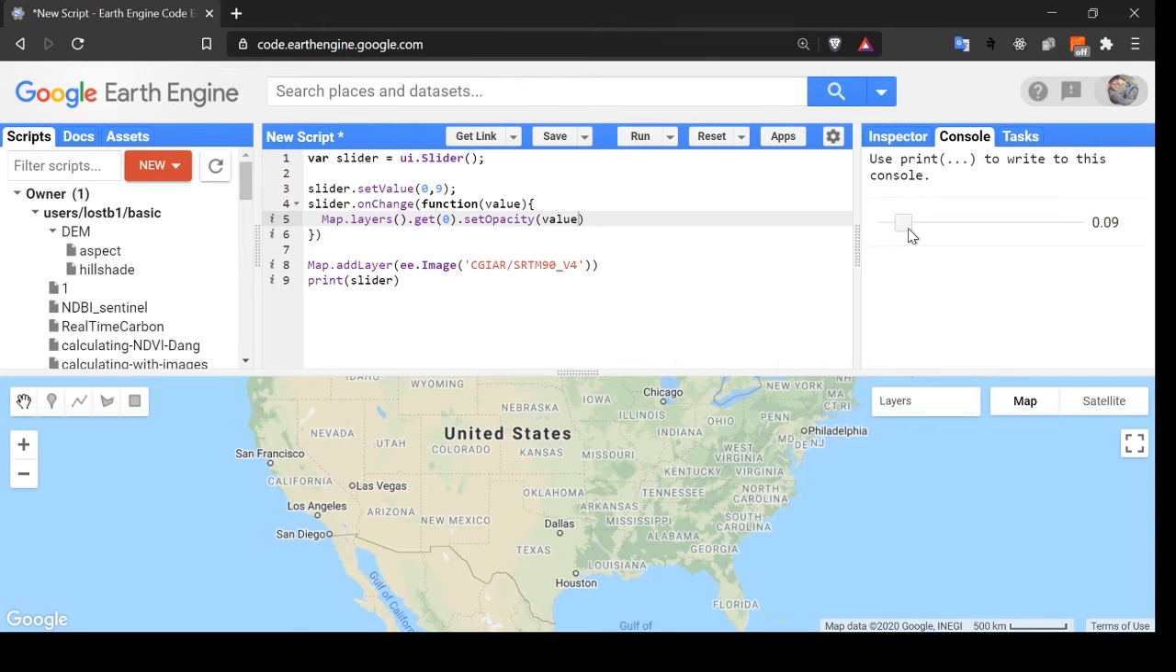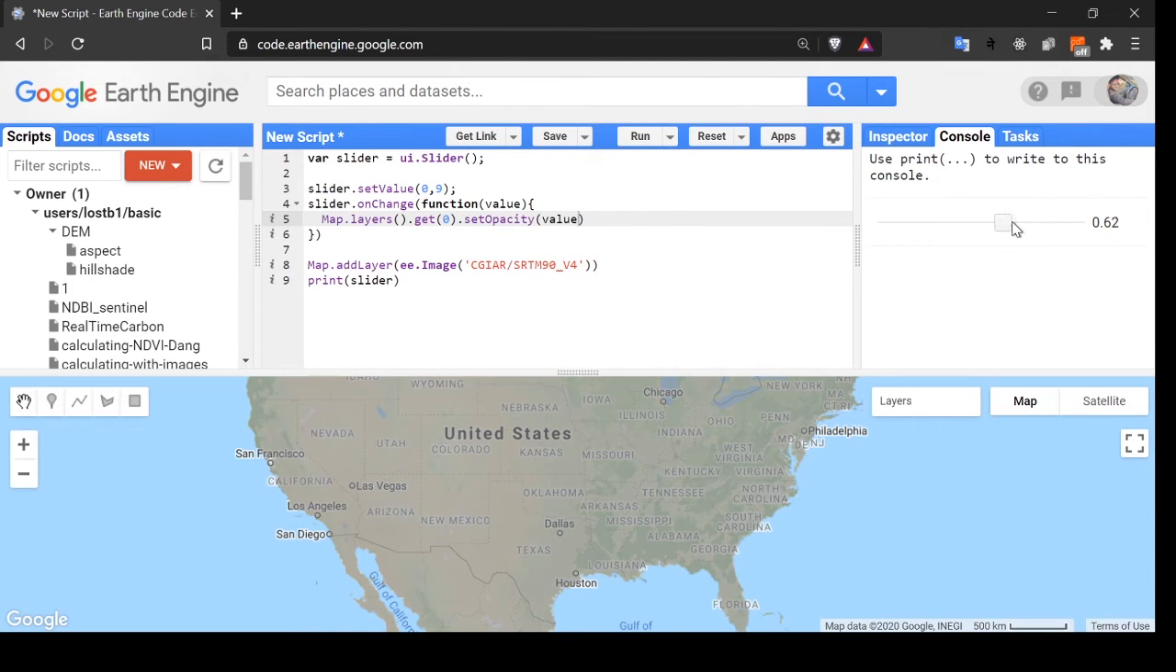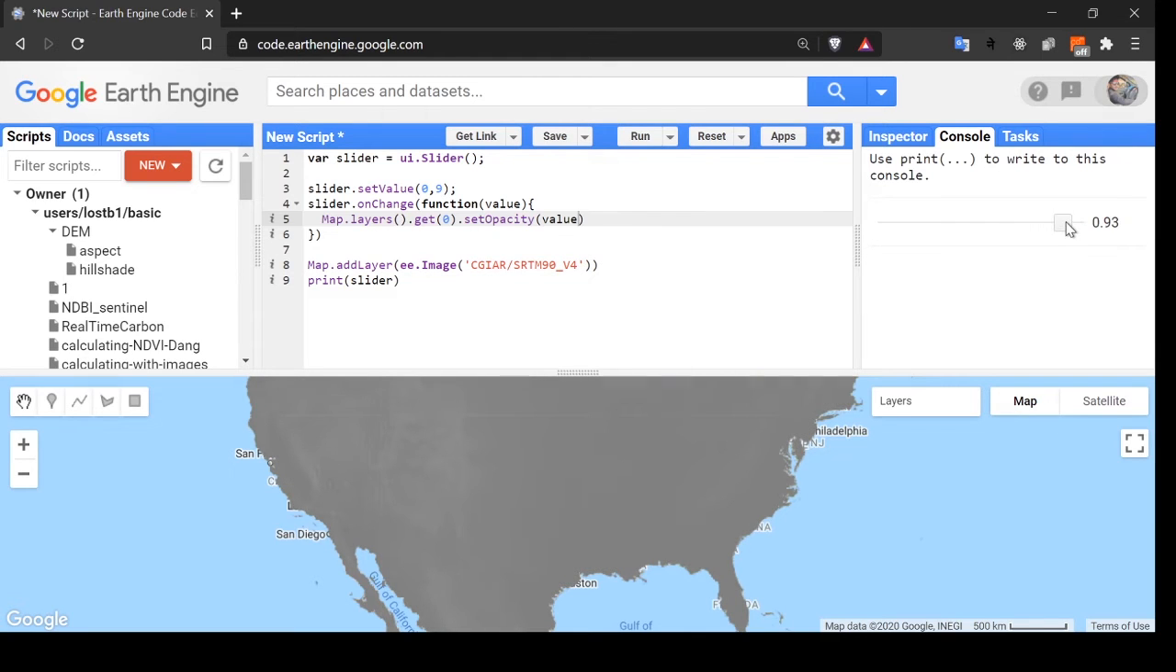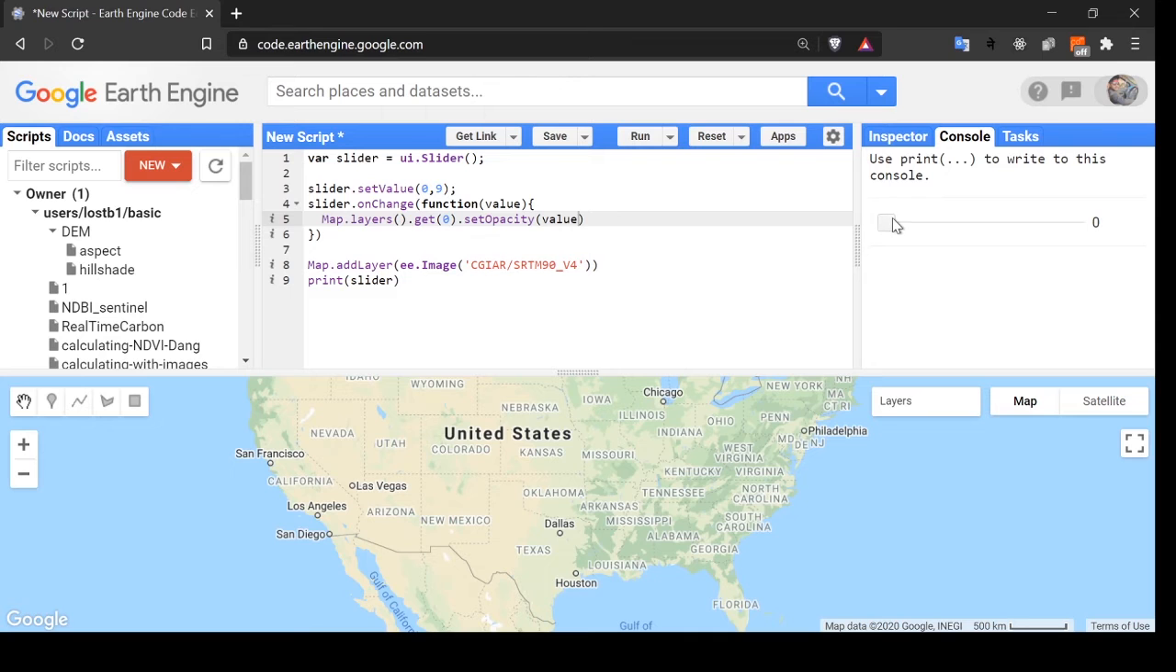Let's change it. At first it is shown and later on it is being changed. We can see that as we change the slider, the value also changes. This is the function of the slider. We got to know about it.